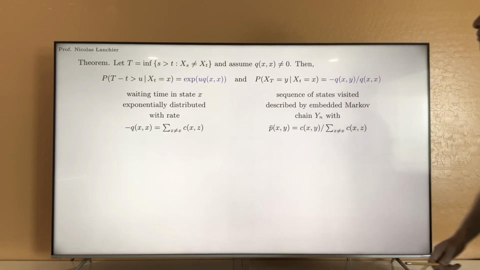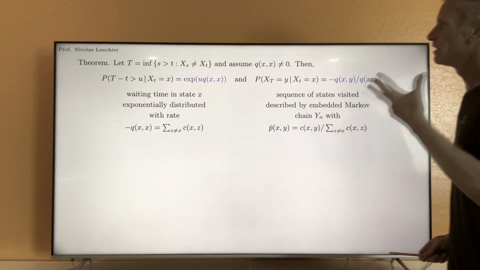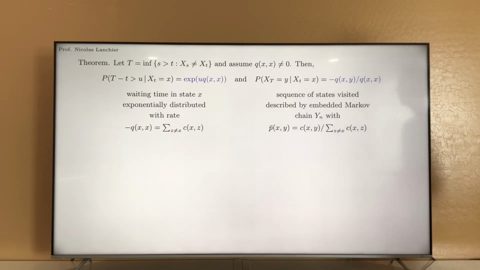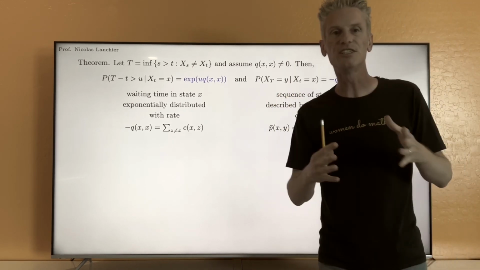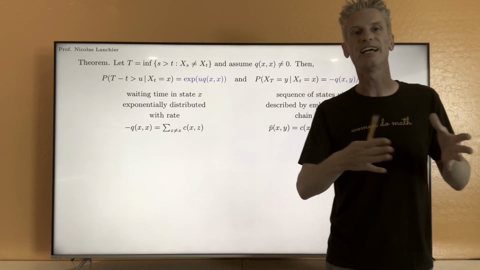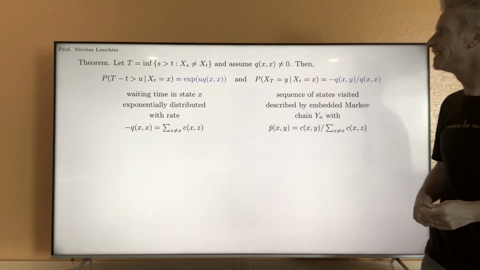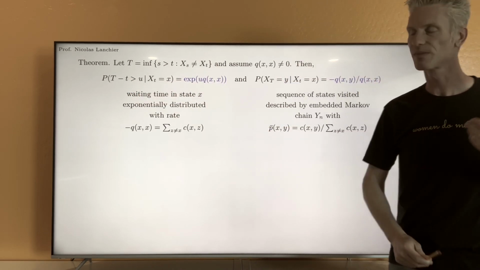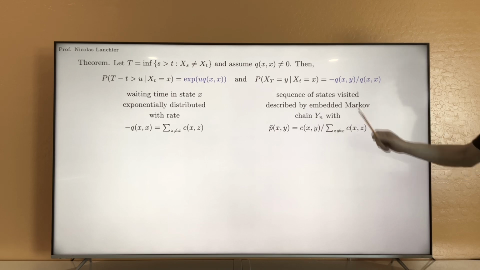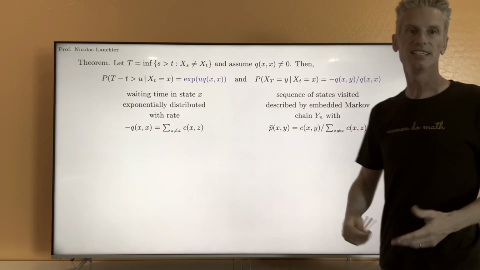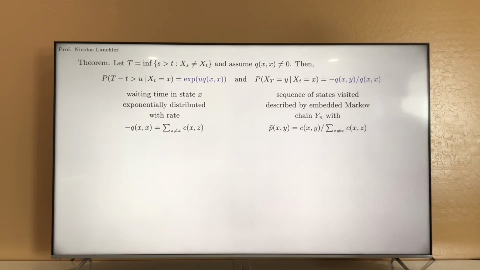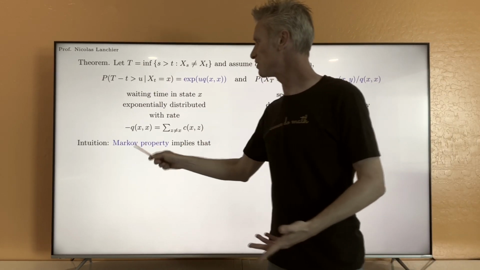Right, so before we prove this result, I want to comment a little bit on the intuition. It turns out that using the definition of a continuous time Markov chain and the Markov property, we can in fact guess that this time indeed must be exponentially distributed, and also that the sequence of states visited should be described by a discrete time Markov chain. So why is that? That's the next part of the slide, to explain the intuition behind this result.